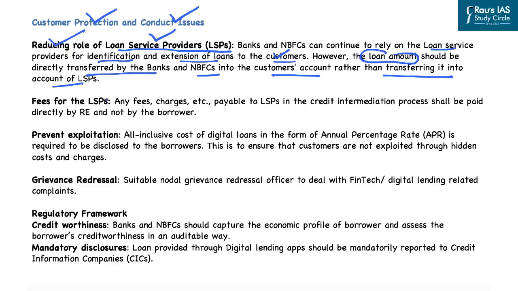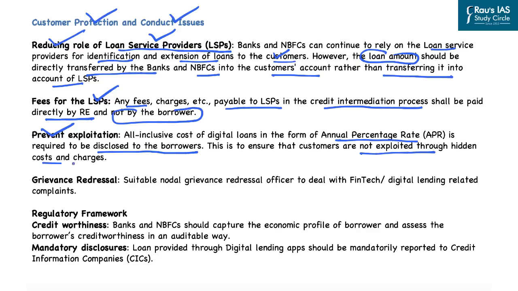Second is the fees for such loan service providers. So any fee, charges, etc. which is payable to the loan service providers in the credit intermediation process shall be paid directly by the banks or the NBFCs and should not be paid by the borrowers. Second is it focuses on preventing exploitation. That is, all-inclusive cost of digital loans in the form of annual percentage rate is required to be disclosed to the borrowers. And this is mainly to ensure that the consumers or the customers are not exploited through hidden costs and charges. Further, grievance redressal mechanism is also required, and suitable nodal grievance redressal officer to deal with the fintech and digital lending related complaints should be created by the banks and the NBFCs.